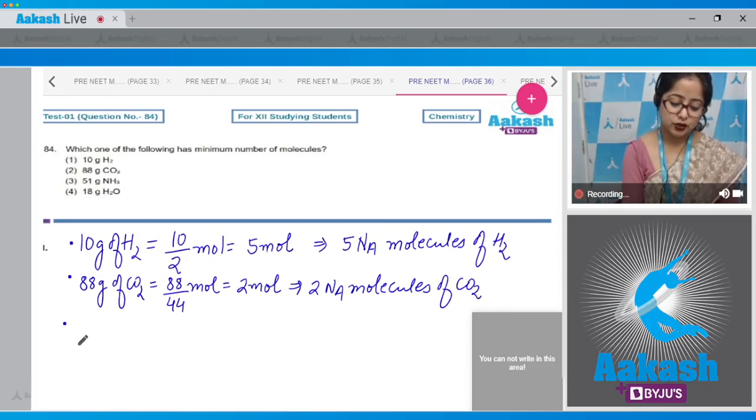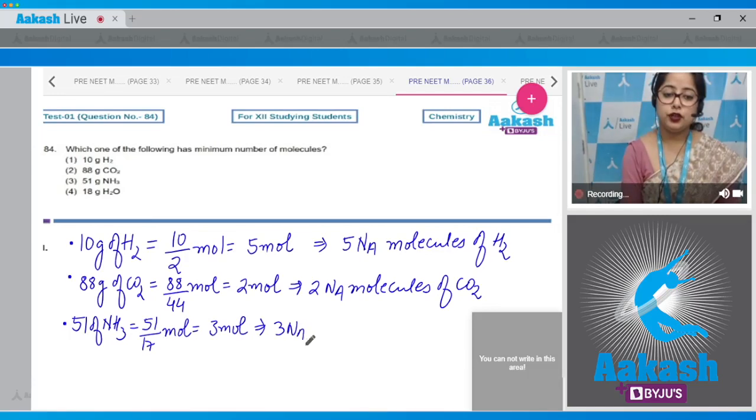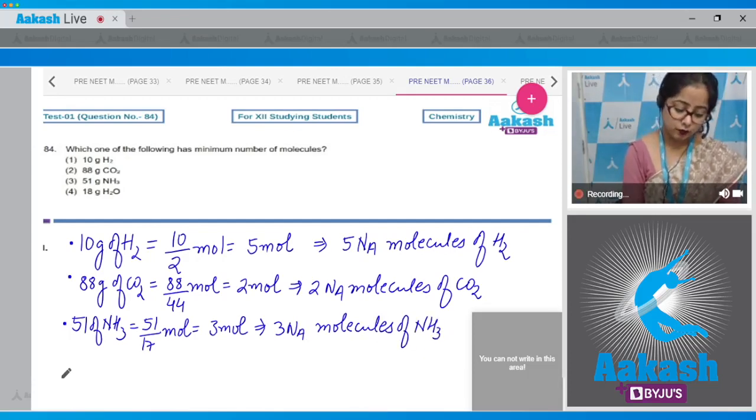Moving to the next option, 51 gram of NH3. 51 divided by 17, the molecular mass of ammonia, gives 3 mole. So the number of molecules will be 3 Na molecules of ammonia. Last we have 18 gram of water.